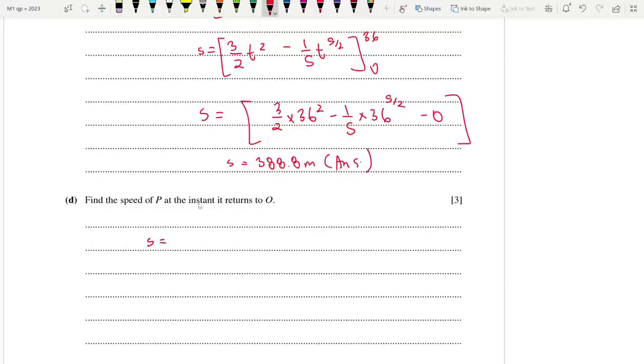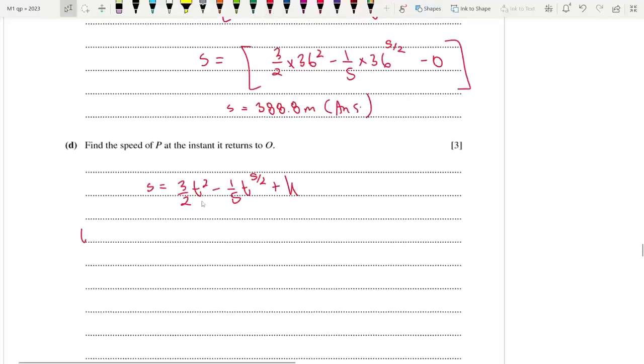So the equation for displacement was actually this: 3 by 2 t square minus 1 by 5 t to the power 5 by 2 plus c. However, c is a constant. Let's use another letter k because c was used. So at time 0, displacement was 0. So 0 is equal to 0 plus k. So in fact, k is 0.